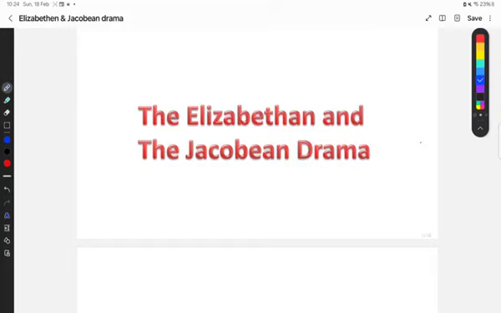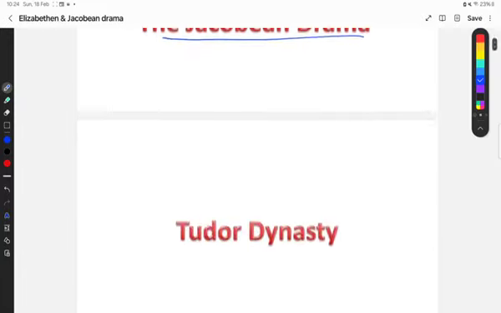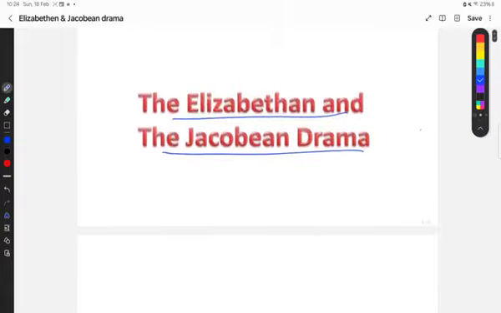Today in this session we are going to discuss the Elizabethan drama and the Jacobean drama. So we are going to compare and contrast the dramas of two different periods, the Elizabethan period and the Jacobean period. In order to understand the Elizabethan drama and the Jacobean drama, we need to be aware of both the names, the Elizabethan and the Jacobean.